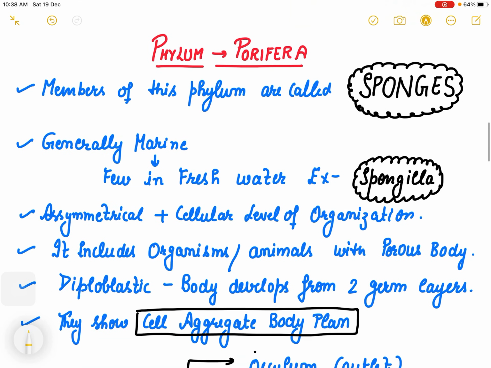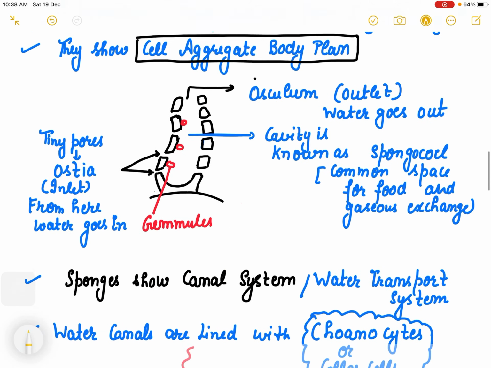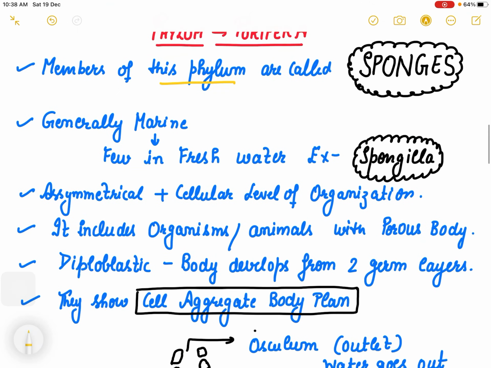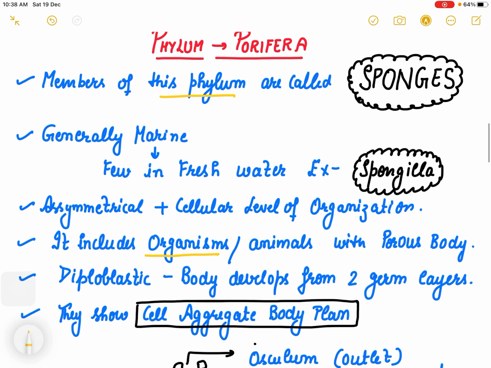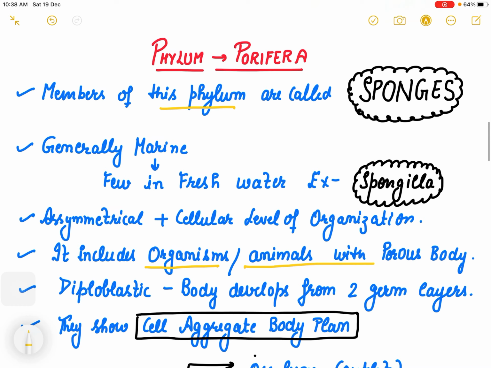So first I am taking today the Porifera. Members of this phylum Porifera, as you can see from the name, have pores. This phylum includes those animals with a porous body, and members of this phylum are known as sponges.